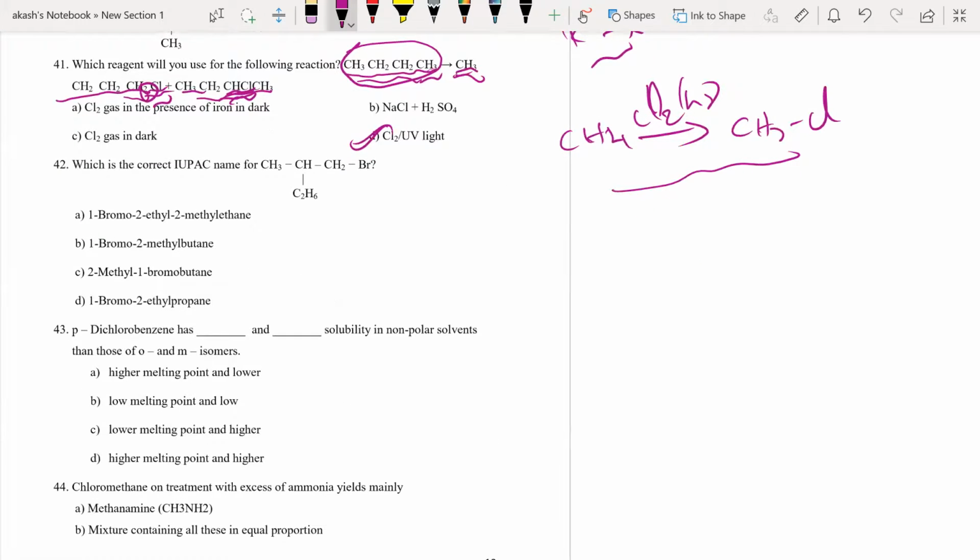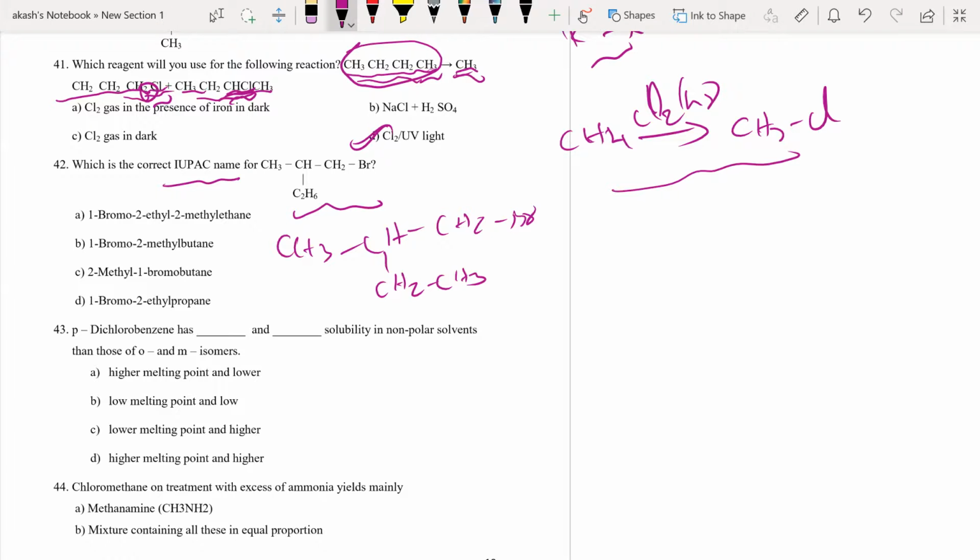Right, moving on. What is the IUPAC name of this compound? It's very simple, people, but you must be very, very careful with this. See, this can be written like this. We all know the first rule of IUPAC naming is you have to identify the longest possible chain.